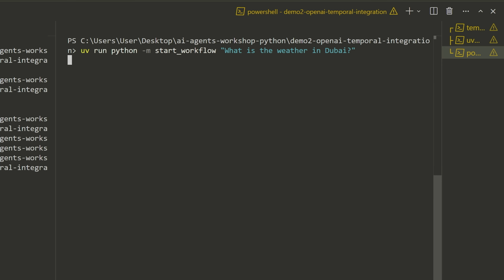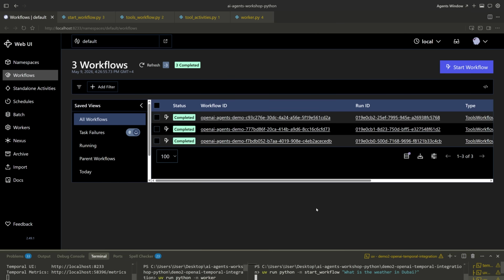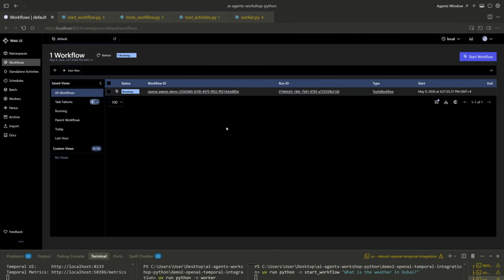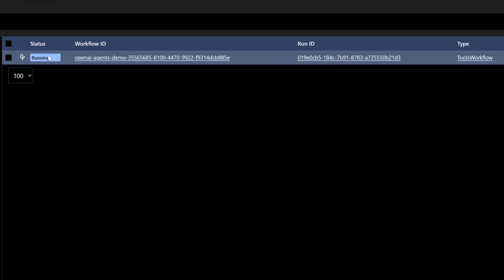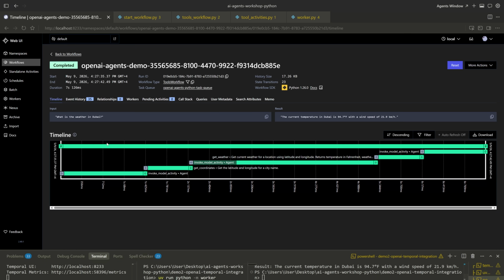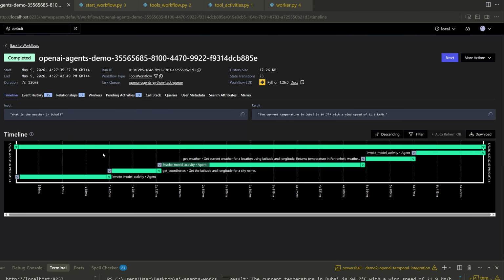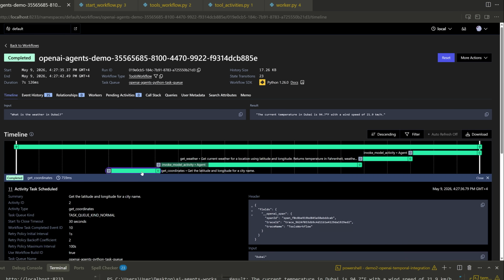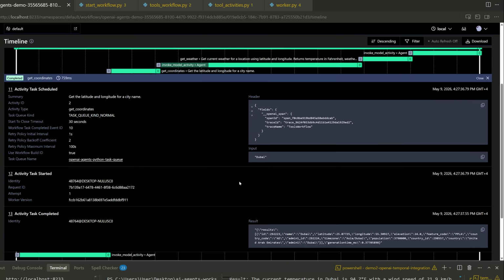So if we just do something basic, like I submit a request saying, what is the weather in Dubai? We'll see that if we go over here to the Temporal dev server, which is running right now, we can see we have a running task. We can click into it and we're able to view a timeline of all of the different events that are going on. Now, in this case, it ran quite quickly, but if it was being slow, we could see what activities were slowing us down. We can see exactly how long everything took, and then we can step through this and see all of the results from any given step.